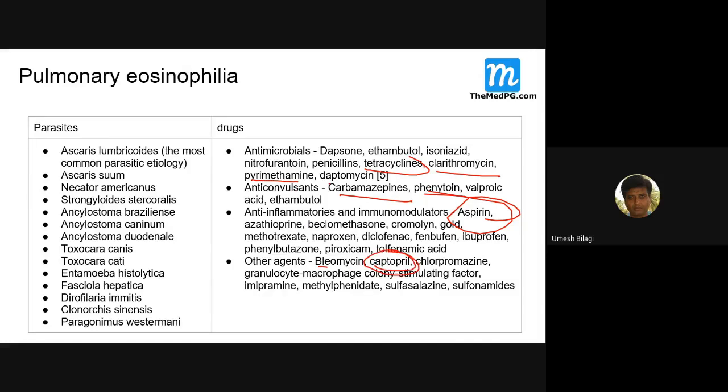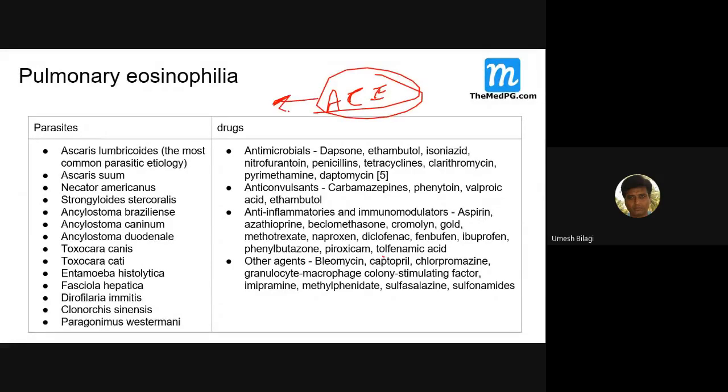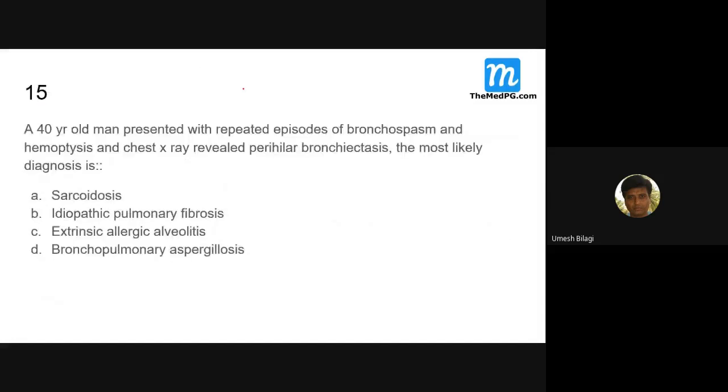What is captopril? Where do you use captopril? ACE inhibitor, sir. It is an ACE inhibitor used for what? Hypertension and also heart failure. You can use all ACE inhibitors. These are all the agents which can cause pulmonary infiltration with eosinophilia. Okay, now we'll come to this question.